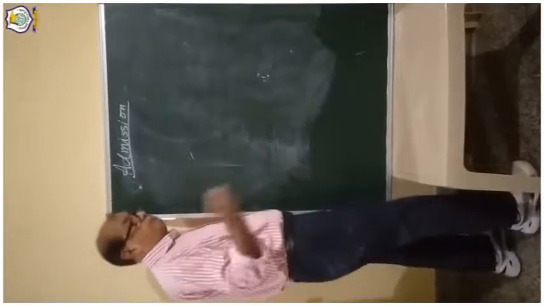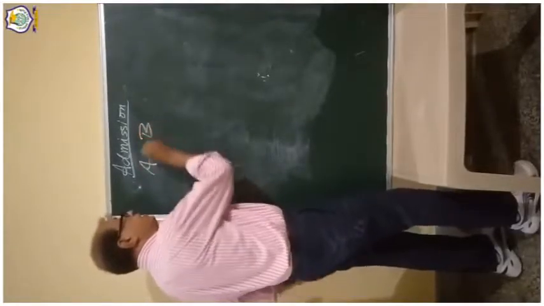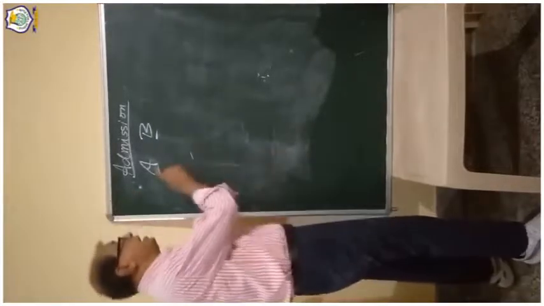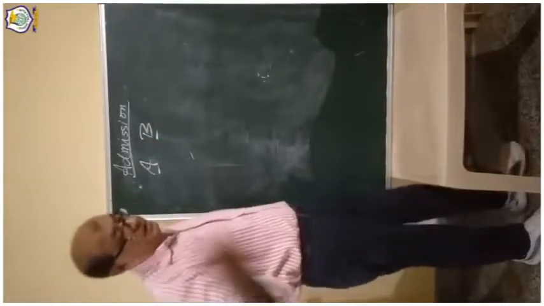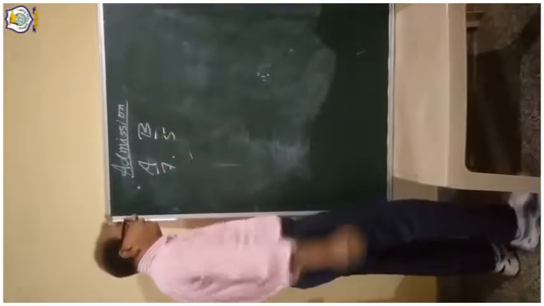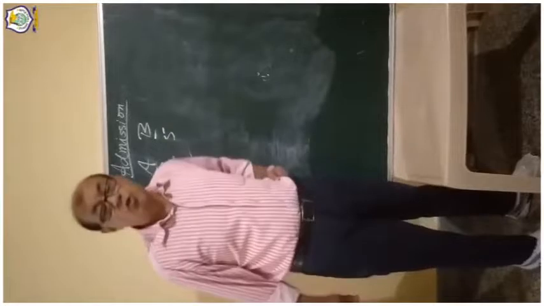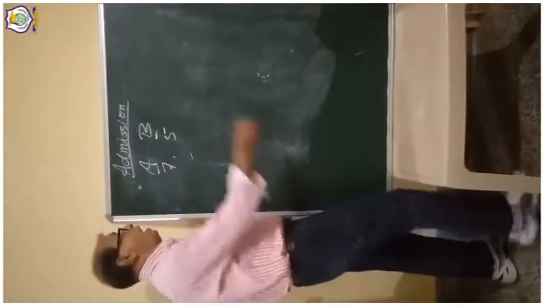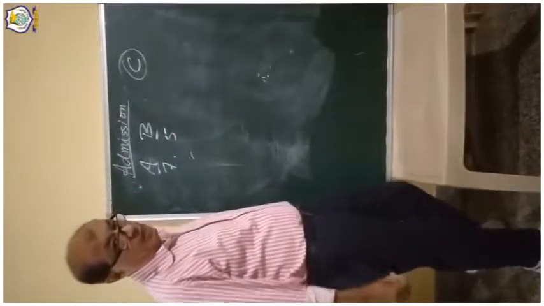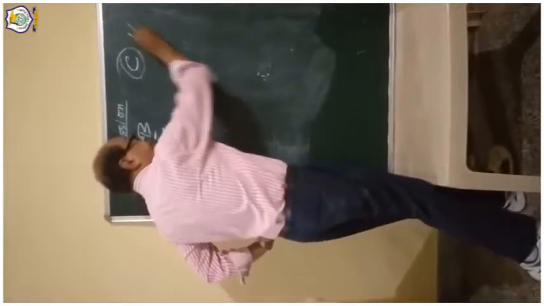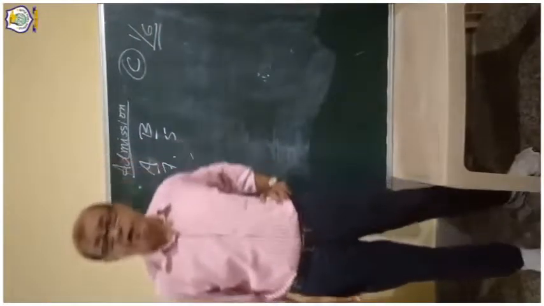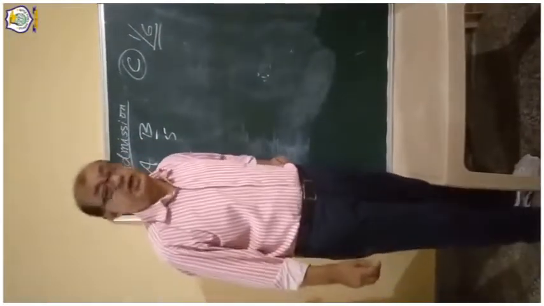With the help of an example, you can understand very easily. So pay attention: A and B are partners sharing profit in the ratio 7:5. And C is admitted for a 1/6 share.